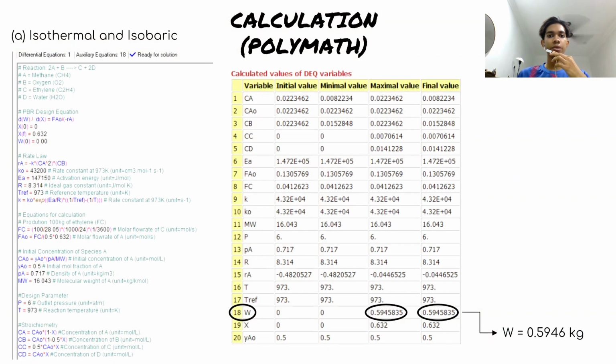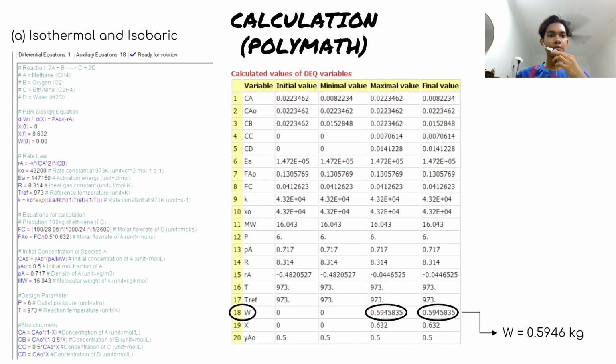For the calculation part, we use the Polymath software. So the first part is the isothermal and isobaric. First of all, we just state the chemical reaction equation, which is 2A plus B equal to C plus 2D. Then we state the PBR design equation, which is dW over dX equal to Fa naught divided by negative Ra. And we state the X naught, XF, which is the final conversion of 0.632, and the W naught. Then we continue with the rate law, which is Ra equal to negative K Ca squared Cb. And the rate law we can get from the chemical reaction equation.